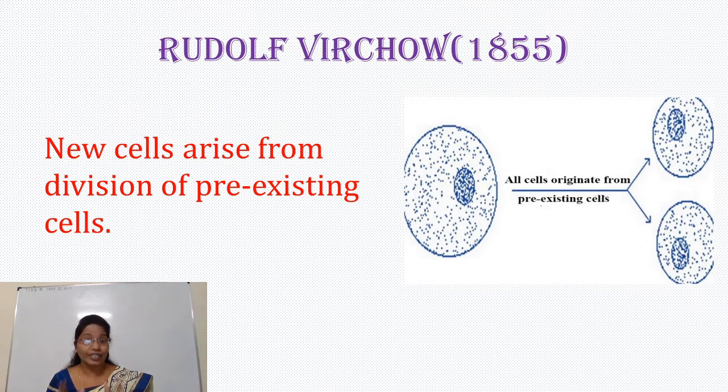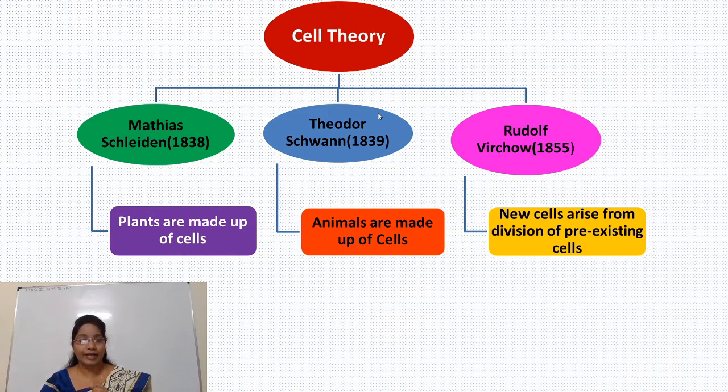When these three statements combine with each other, the cell theory is now called modern cell theory. In this way, the cell theory summarizes the work of three scientists. Matthias Schleiden reported plants are made up of cells, and Theodor Schwann reported animals are made up of cells.